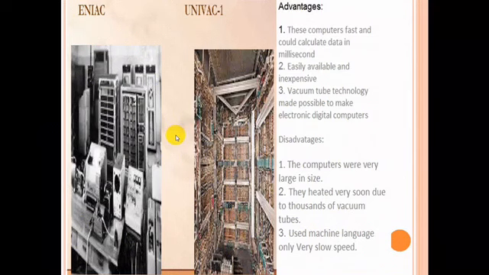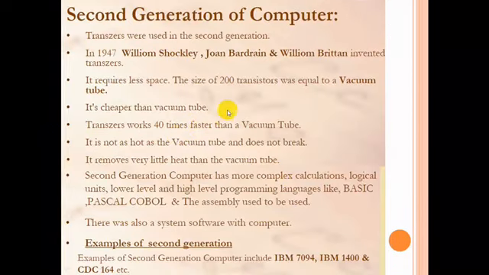In this generation of computers, transistors were used. In 1947, William Shockley, John Bardeen, and Walter Brattain invented transistors. We can say second generation computers used assembly language, which replaced the old machine language, letting abbreviated programming code replace long, difficult binary codes.